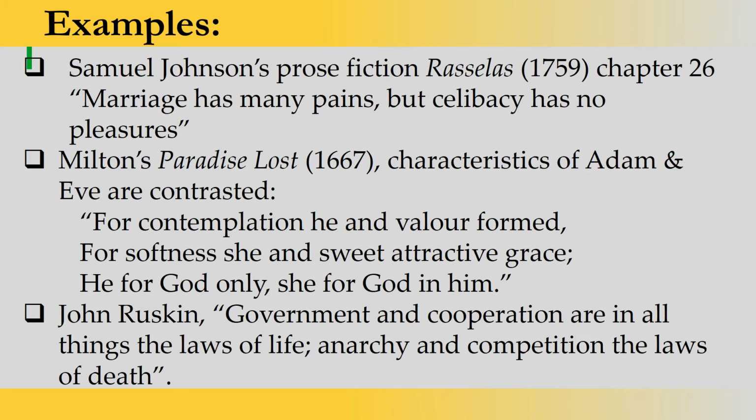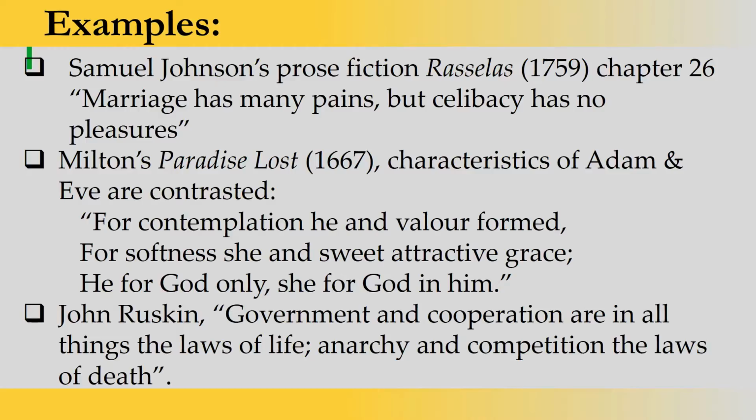Now you see here valor against softness and sweet attractive grace. Adam is presented as a powerful figure before you, with different characteristics than Eve. So Eve is presented as contrasted to Adam.